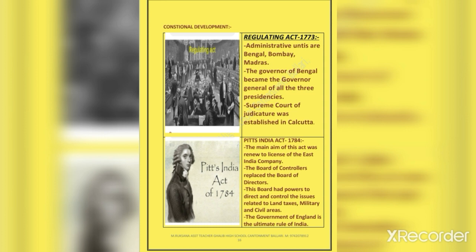The Governor General was authorized to direct, exercise control and to supervise the other two presidencies. The Bombay and Madras presidencies could not declare war on anyone or enter into a peace agreement without the approval of the Governor General of Bengal Presidency and the board of directors of the company.